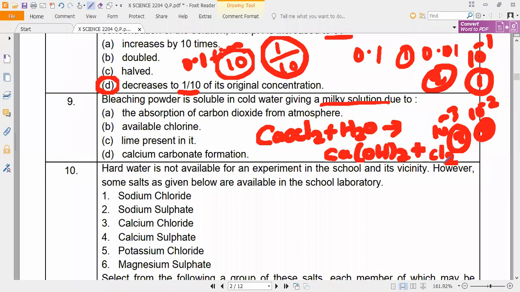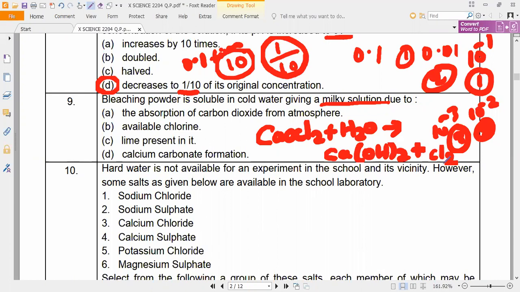So what will be formed here? Can you answer? It will turn into milky, guys. Milky means what? You have to remember, it will turn into milky. Yes, they are giving a milky solution. So the milky solution forms because of what reason? Can anybody answer? It will form calcium hydroxide. Okay, then why is it turning milky? That is the question.